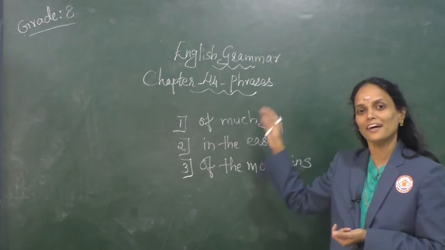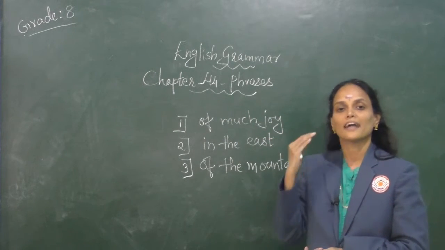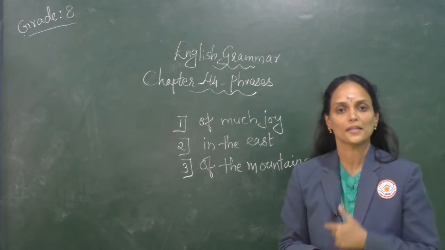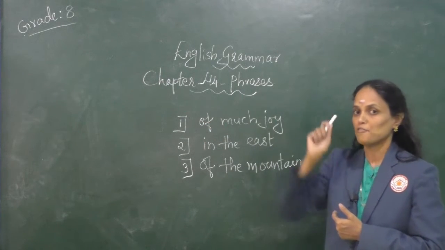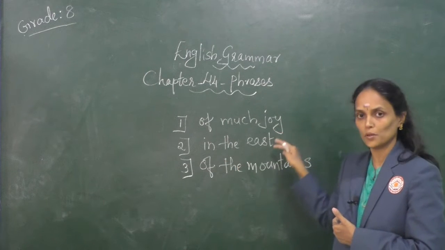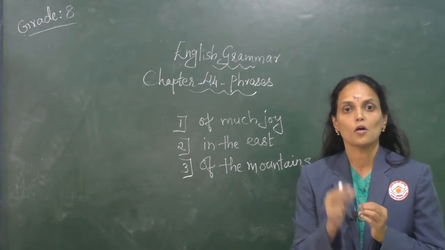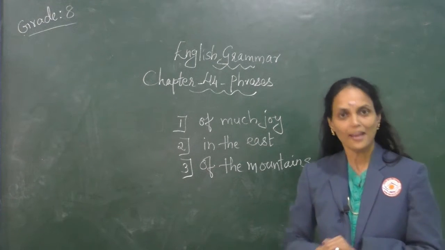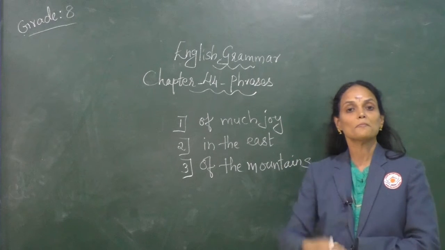A group of related words that convey some incomplete meaning are called phrases. Phrases are a group of related words that give you incomplete or partial meaning. And using these groups of words we can frame a complete sentence.